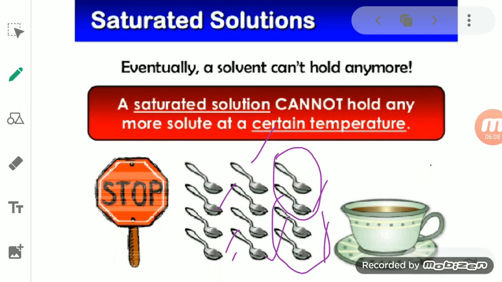But after continuously adding sugar, all these spaces get covered by the other sugar particles. So there are no voids available for the coming sugar, and that's why the sugar you are adding is not getting dissolved.